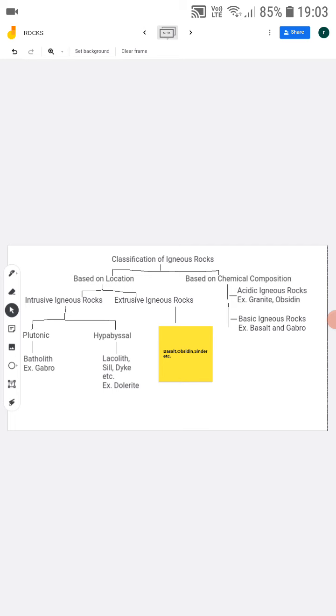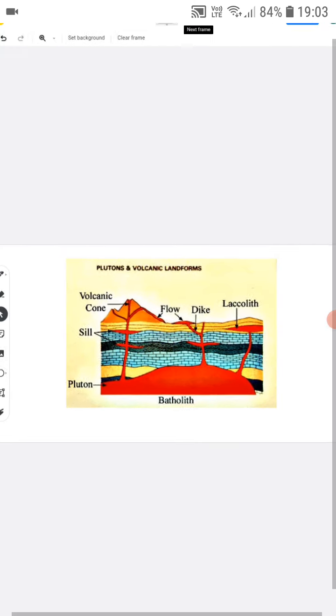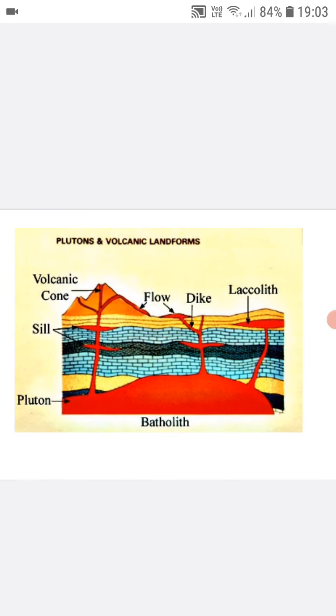And if we talk about classification of igneous rocks based on chemical composition, there are basically two types: acidic igneous rocks and basic igneous rocks. In acidic igneous rocks, the silica content is more than in basic rocks, right? The best examples of acidic igneous rocks are granite and obsidian, and examples of basic igneous rocks are basalt and gabbro.